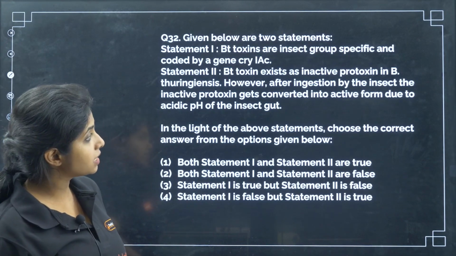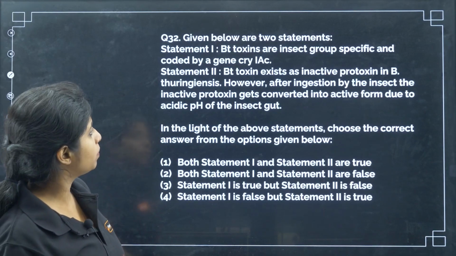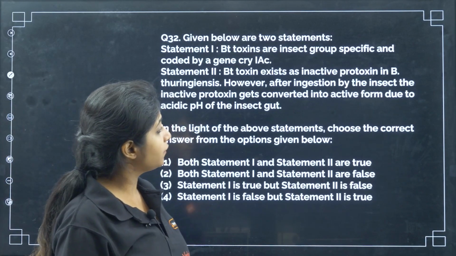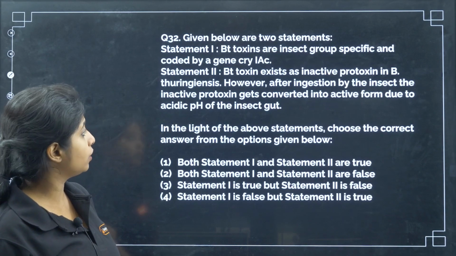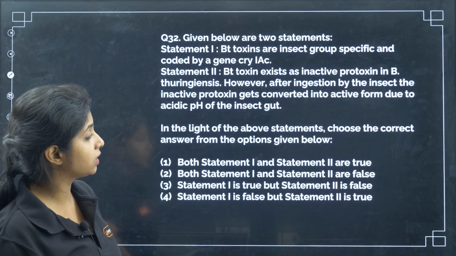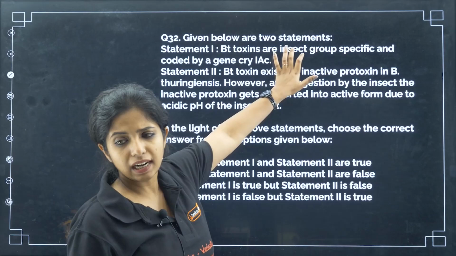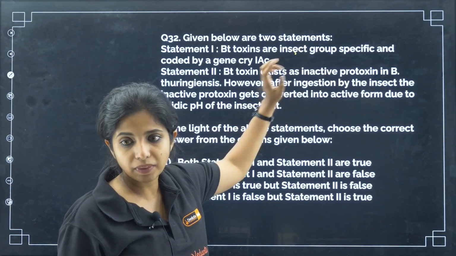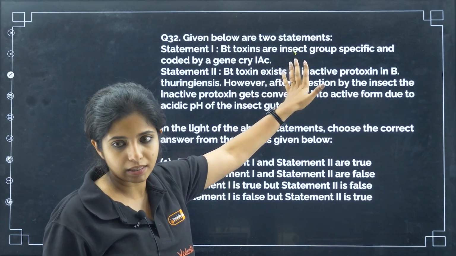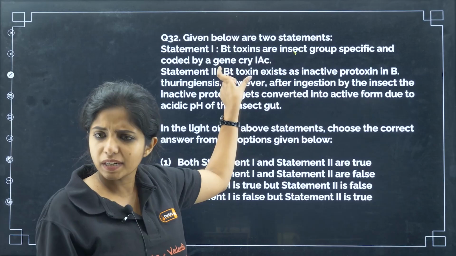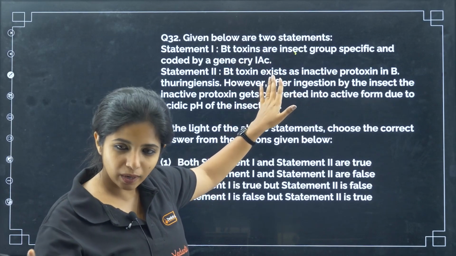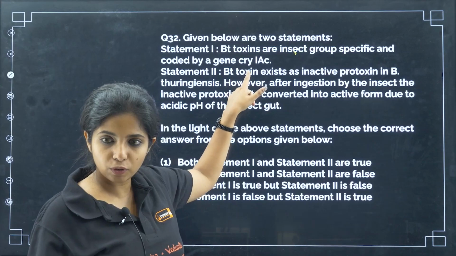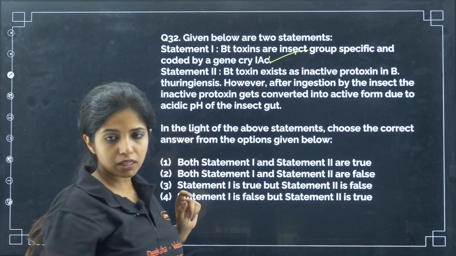Bt toxin exists as inactive protoxin in Bacillus thuringiensis. However, after ingestion by the insect, the inactive protoxin gets converted into active form due to acidic pH of the insect gut. So, first statement. It has said that it is insect group specific and it is coded by a gene that is Cry1AC. My dear children, there are multiple genes, but still it is coded by at least this particular gene, right? At least one kind of protoxin will be produced by them. So, I will say this is correct.